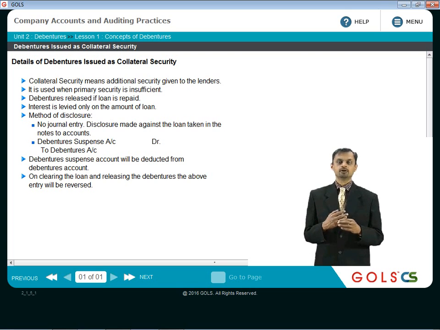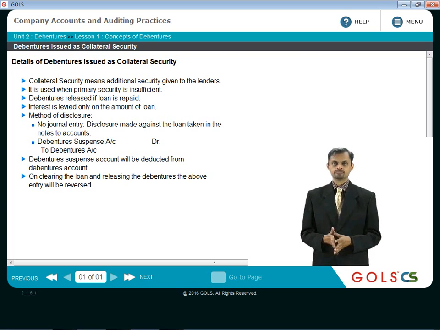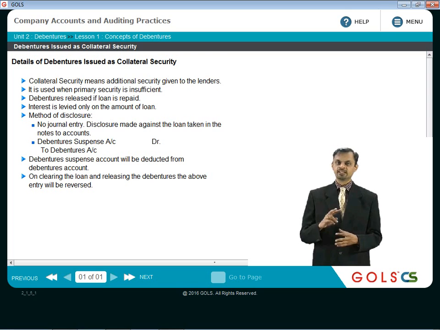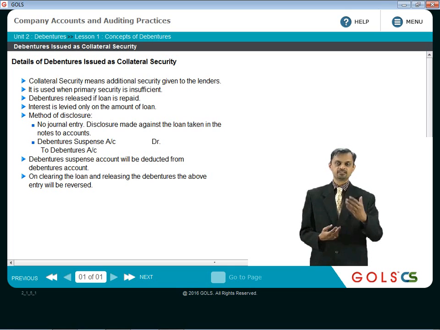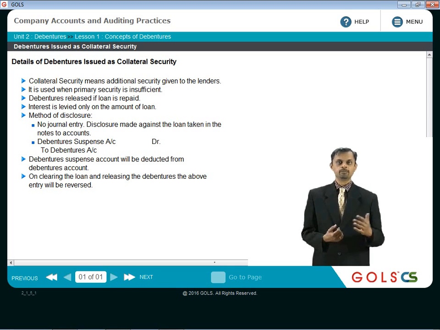That means if the company is unable to repay the loan, the primary security value also is insufficient, then obviously that lender will invoke these debentures, and then they will become the debenture holders. So in that case, from that point onwards, the interest on debentures will be paid, because from that point onwards the debentures come into effect. But till that time there is no question of paying any interest on debentures.